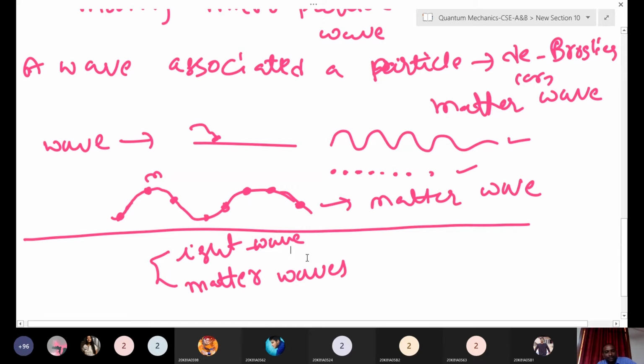So light is matter? Light doesn't have mass, right? It doesn't have mass, but matter waves means some particle, which has mass. The difference is that one. Matter waves behave sometimes like particles and sometimes with wave nature. That is the de Broglie hypothesis. You got it right.